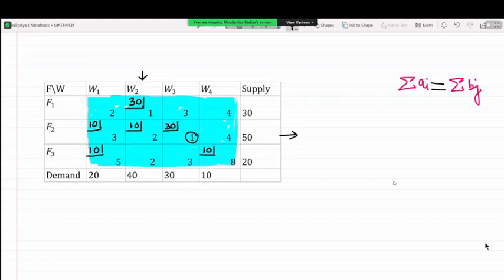Okay, so let us see whether the allocations are correct or not. We are going to check row wise. First row 30, right hand side 30; second row it's 50, it's satisfied. For F3 it's 20, satisfied. Column wise checking: 10 plus 10, 20, 30 plus 10, 40, it's 30 and it's 10. So your allocations are perfect. Now it's time to figure out the transportation cost.